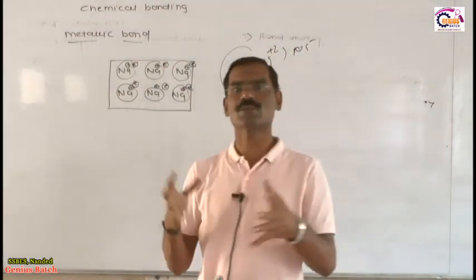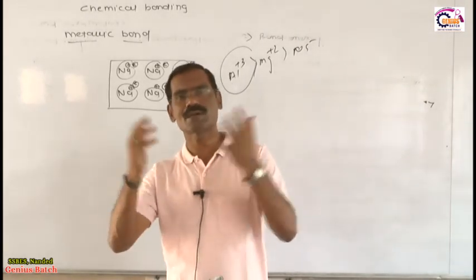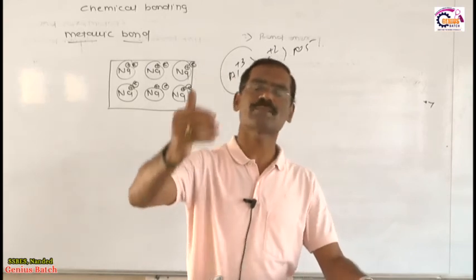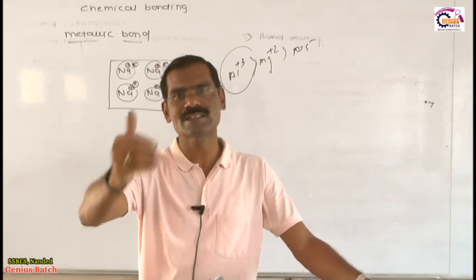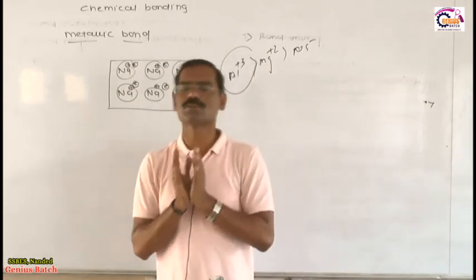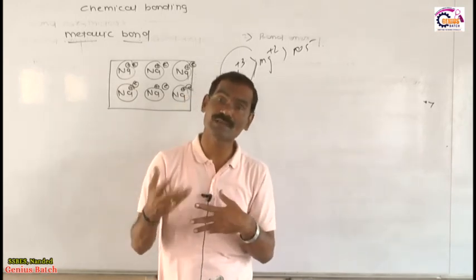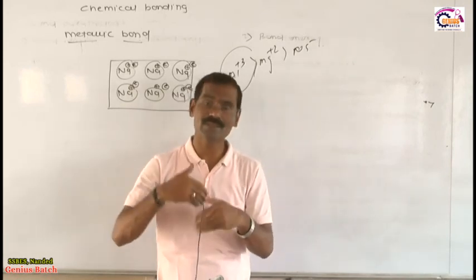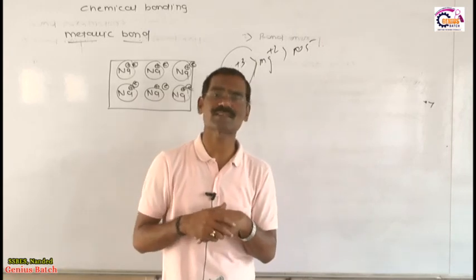My friends, read chemical bonding very carefully. I know very well chemical bonding is a very important topic for your future syllabus and examinations, for NEET, JEE, JEE Advanced. You must know what is ionic bond, the Born-Haber cycle, the lattice enthalpy, hydration enthalpy, the factors affecting lattice enthalpy and hydration enthalpy.